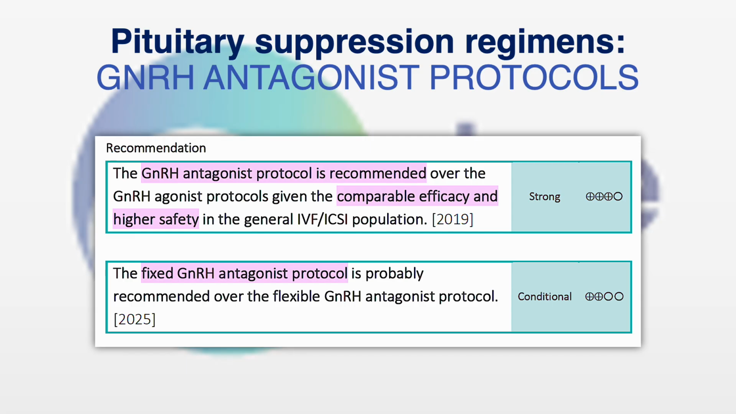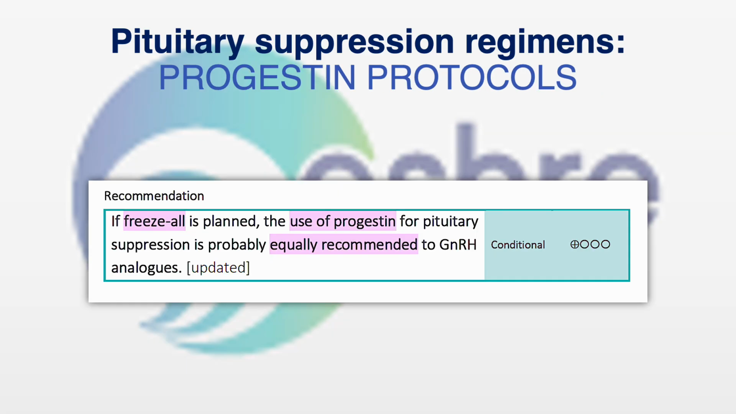There is a change in the 2025 guideline over 2019. The 2019 guideline used to say that the fixed as well as the flexible protocols are equally recommended. But the 2025 guideline says the fixed GnRH antagonist protocol is probably recommended over the flexible GnRH antagonist protocol. In our previous videos, we have already discussed what the fixed and flexible protocols are. In a crux, in the fixed protocol we start the GnRH antagonist on day 6 of the stimulation cycle, while with the flexible protocol, we start the antagonist once the leading follicle size reaches 14 mm. This is also a new change.